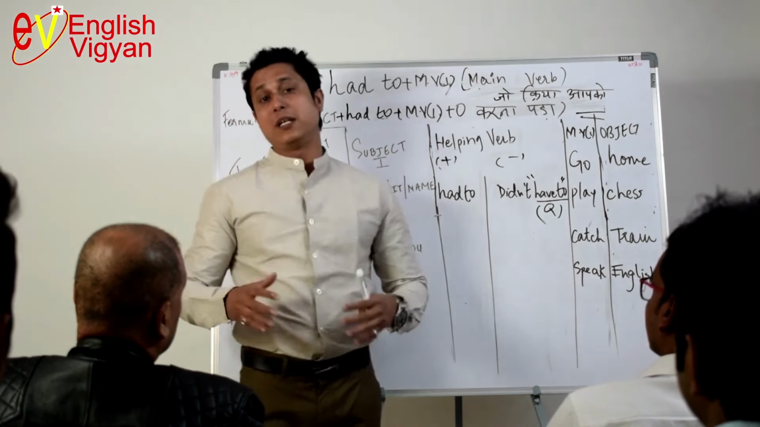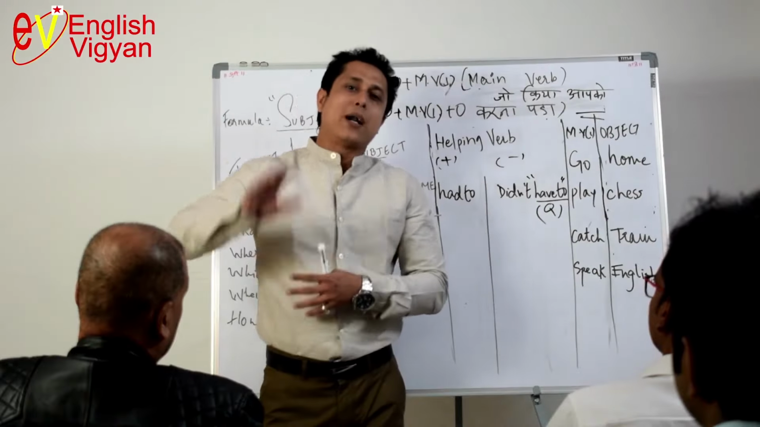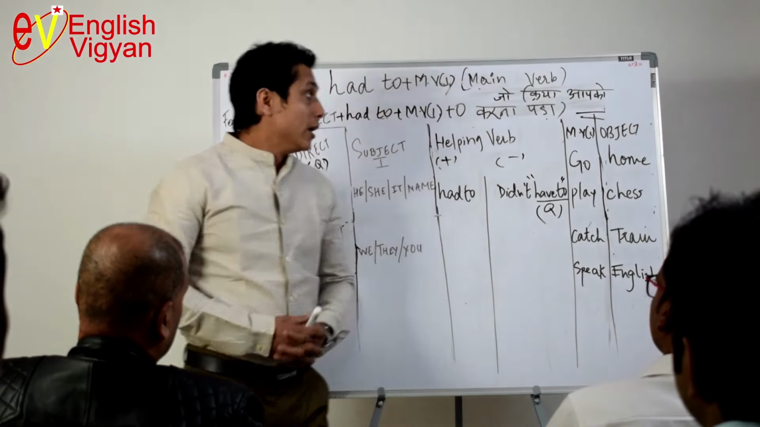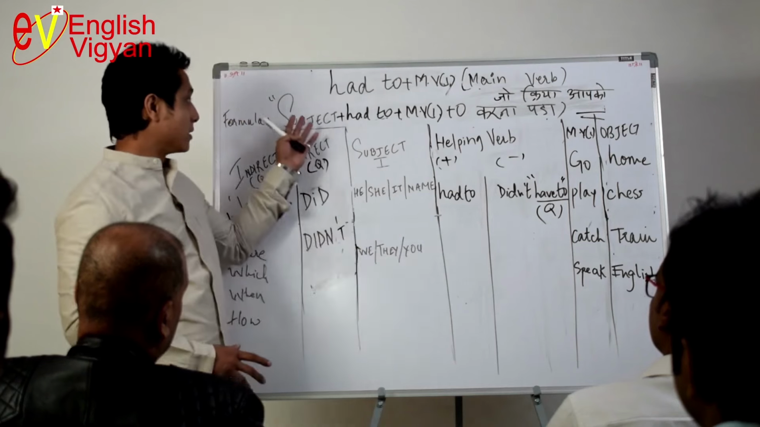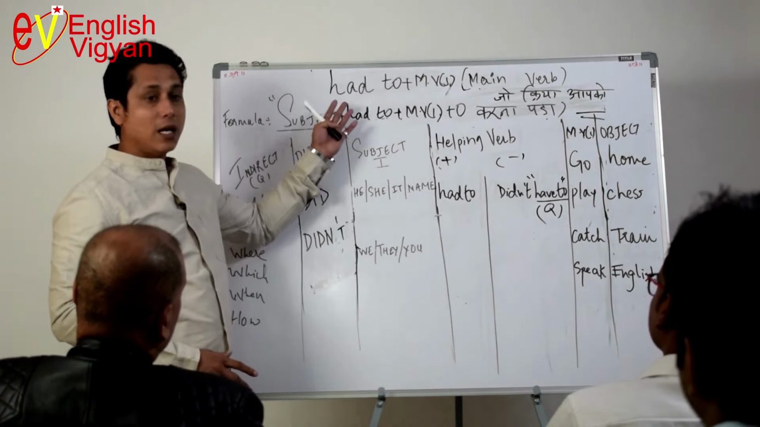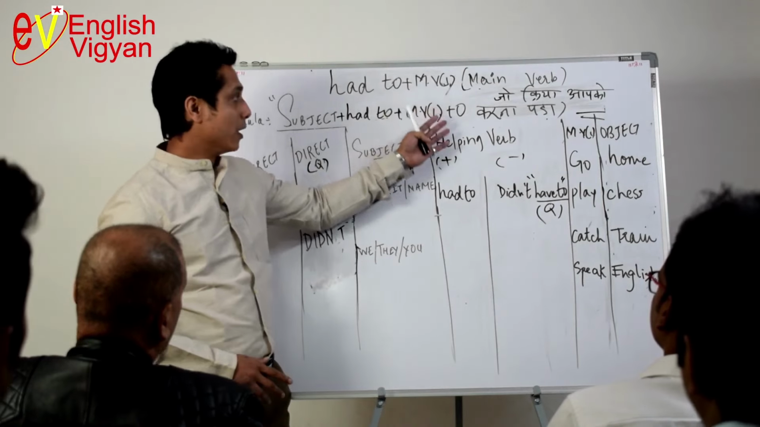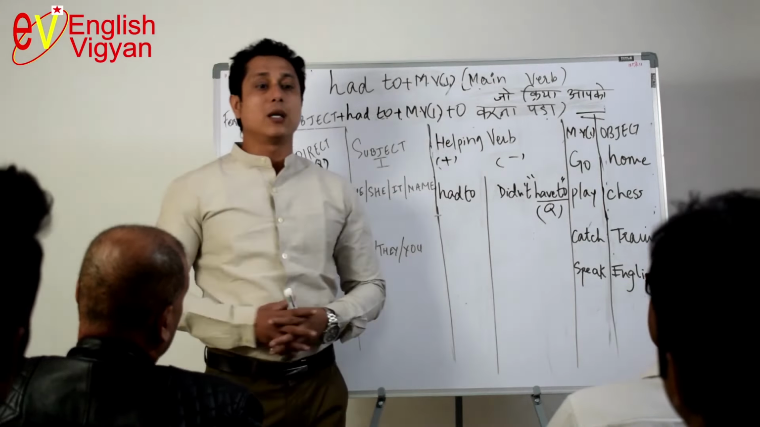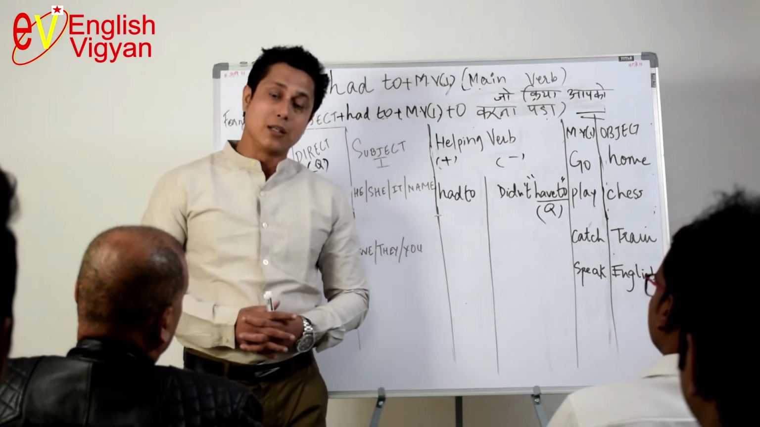And today I have come up with the next tense and that is "had to". जो क्रिया आपको करना पड़ा, कंपल्शन क्रिया जो आपको करना पड़ा, कंपल्सरी वाला क्रिया है ये। यहाँ पे हम देखेंगे, we have the formula. The formula is subject plus had to plus main verb first form plus object.